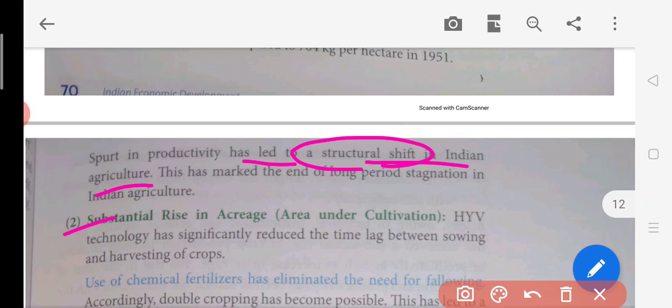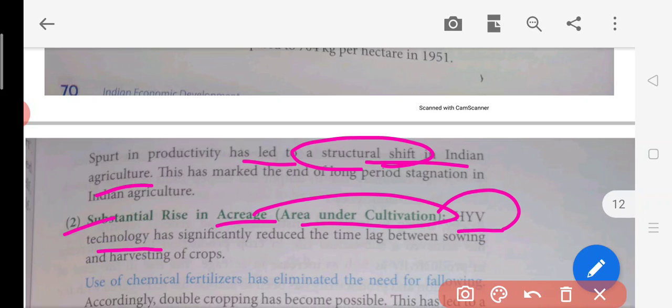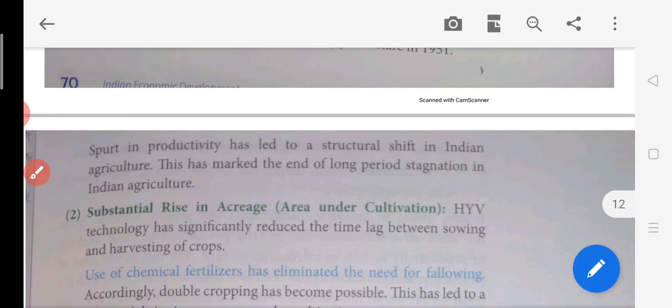Now, a substantial rise in the acreage. Acreage is the area under cultivation. This is because of the use of high yield variety seeds, HYV. What is HYV? High yield variety seeds. This is a kind of technology which significantly reduced the time lag between the sowing and harvesting of the crops. So the time between this period was really reduced, and the farmers were even able to grow crops twice in a year. This actually led to the increase in the productivity of the crops.